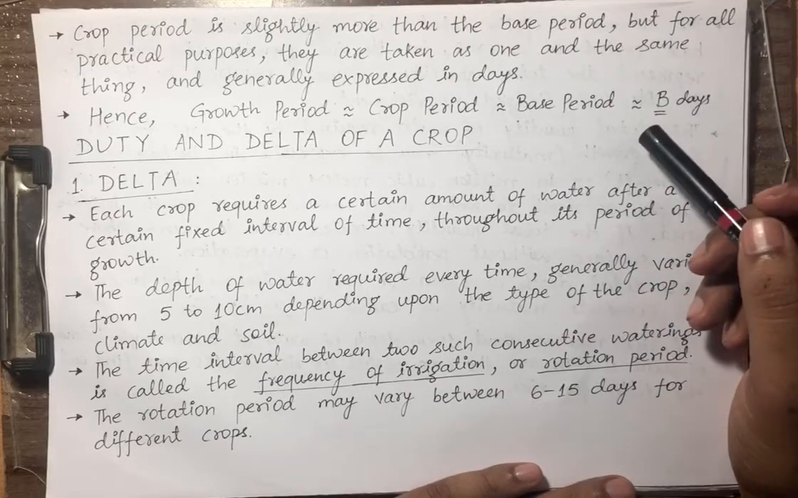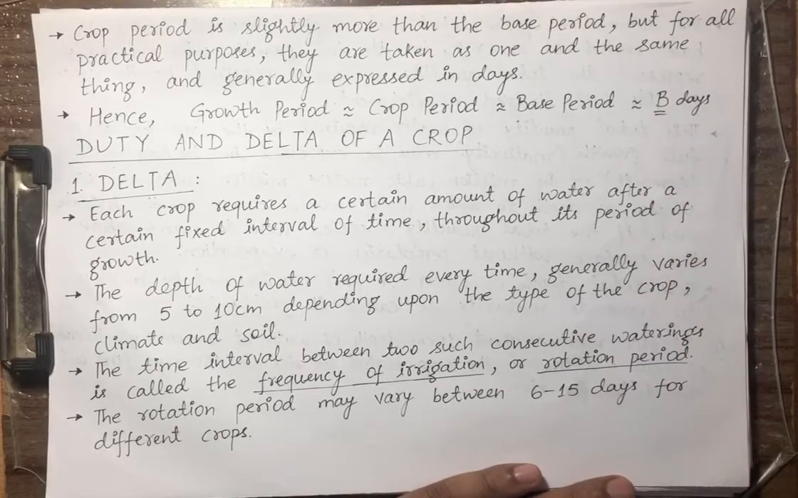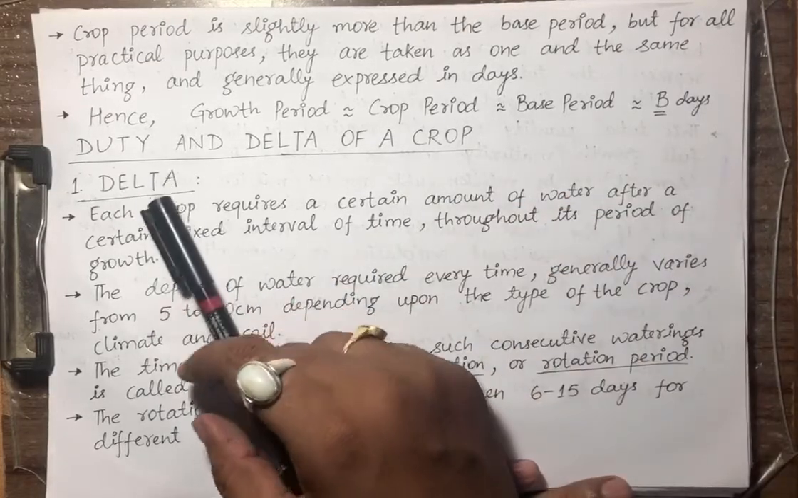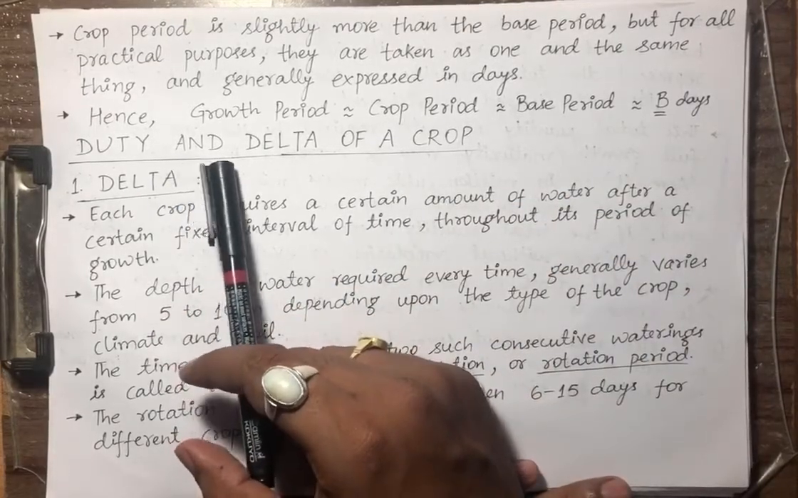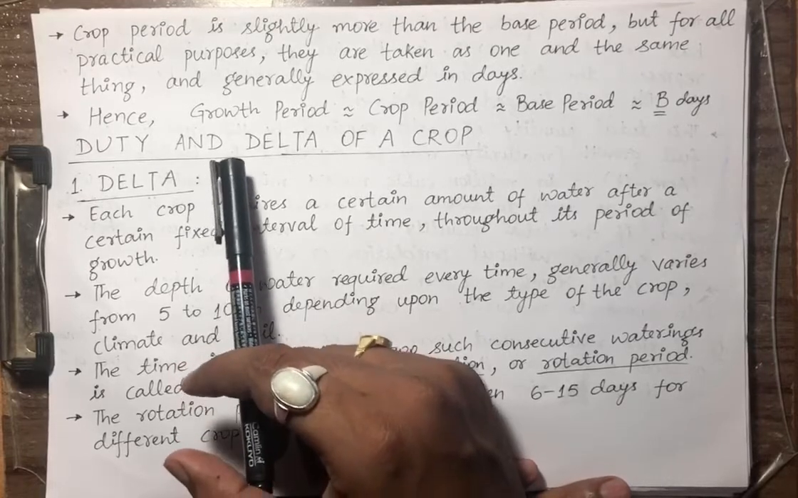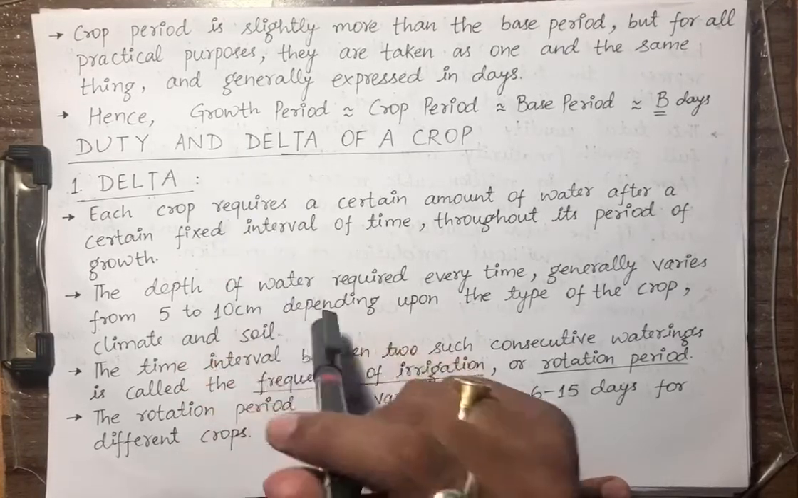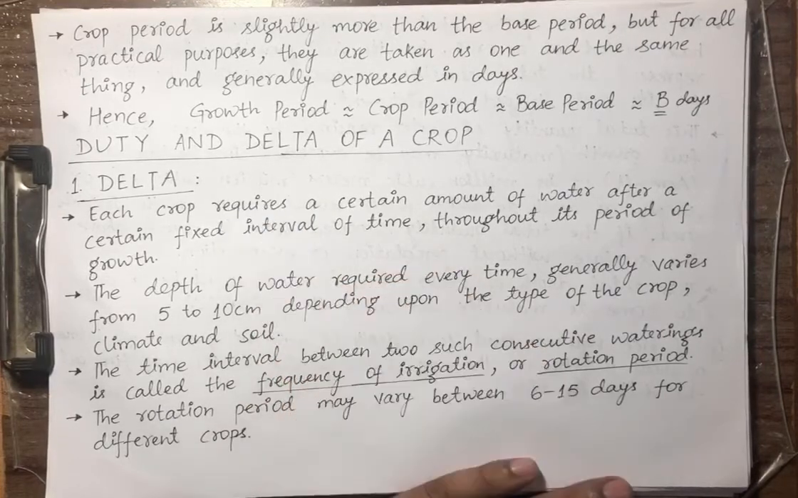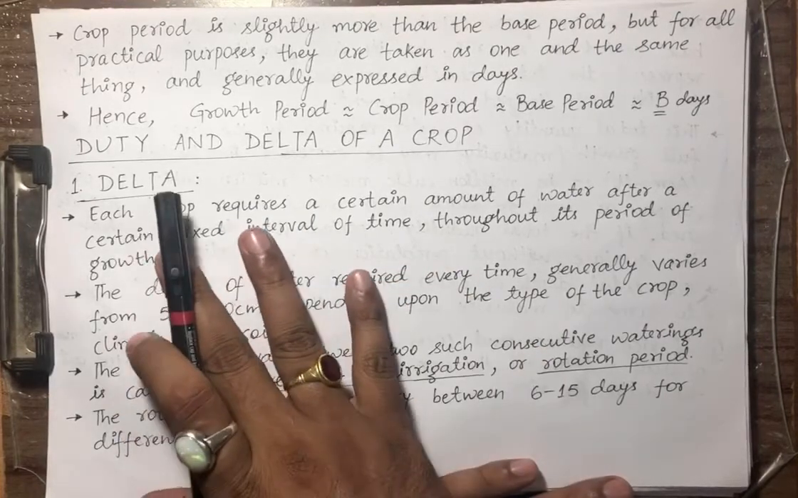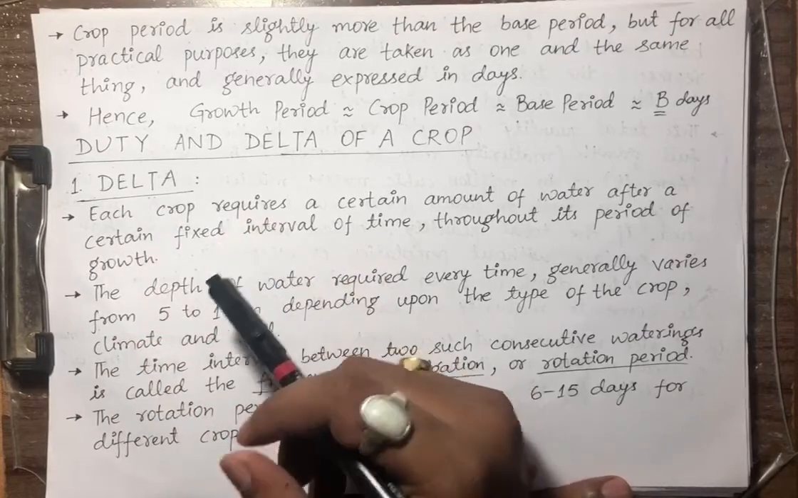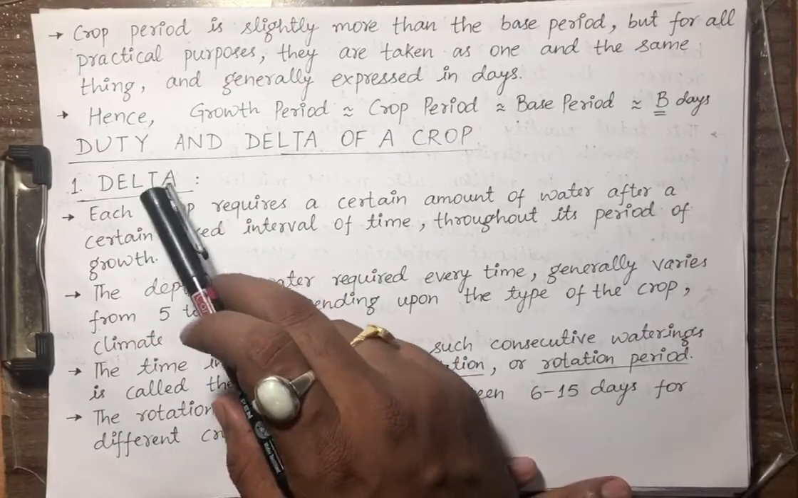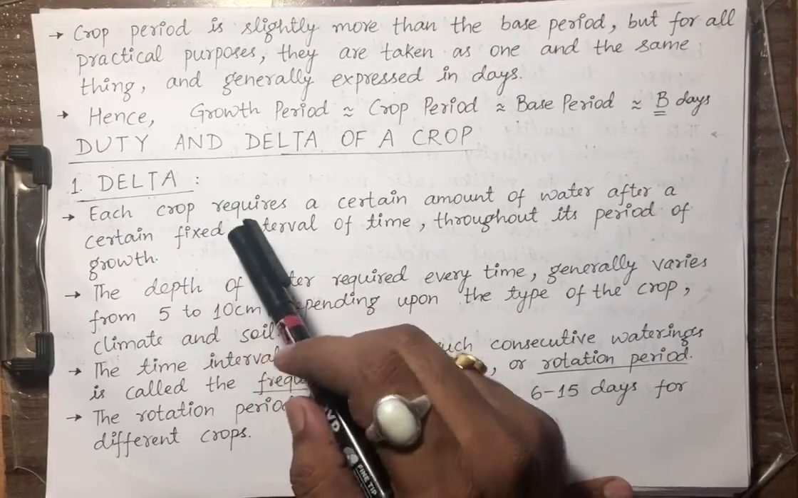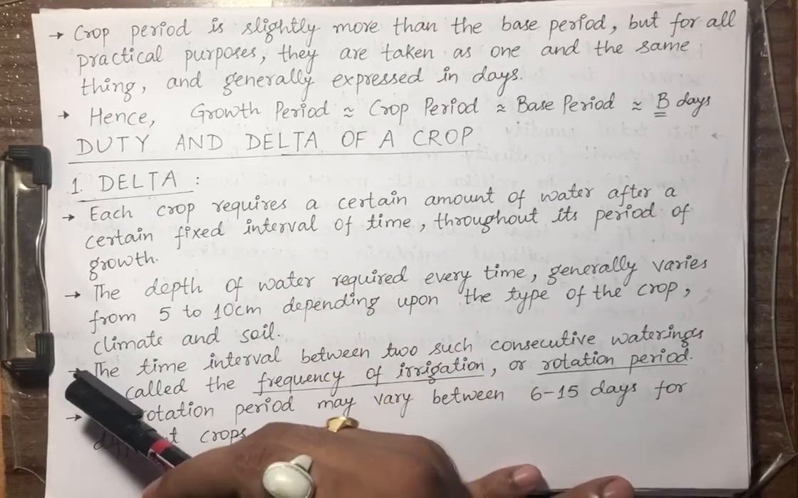Now come the new terms, the irrigation terms. From this topic in GATE or engineering services or any other exam, you will see that every year a problem comes. So if you are preparing for GATE or any other examination, please try to understand this concept very clearly. The first concept is delta and duty. These two concepts are very important. So the first one is delta.